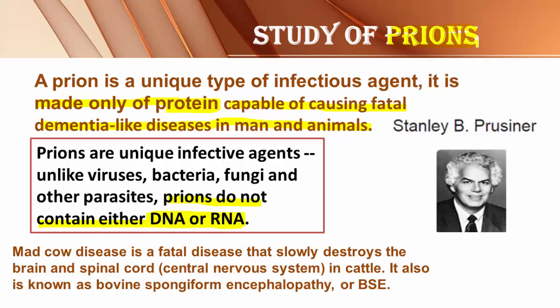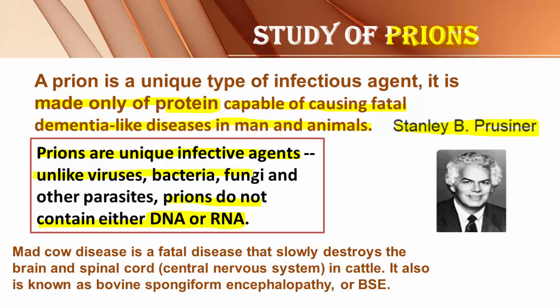Viruses are able to infect plants, animals, humans, as well as bacteria. Viroids are able to infect only plants, and prions are able to infect only man and other animals. And here is the image of Stanley Prusiner, and the credit of discovering prions goes to Stanley Prusiner. Stanley Prusiner discovered the prions for the first time, and prions are unique infective agents.